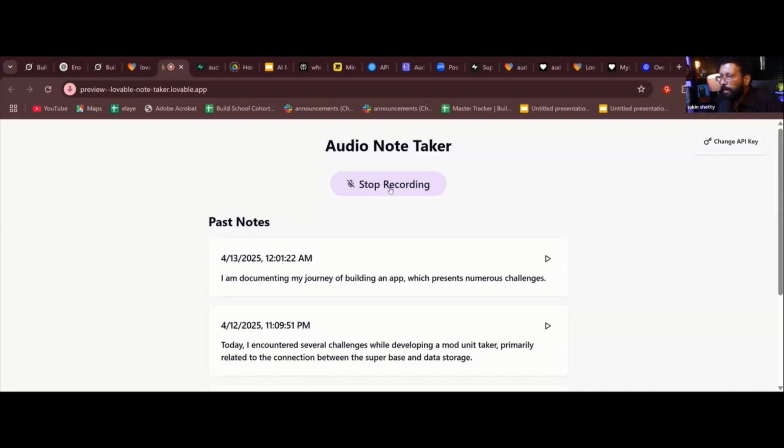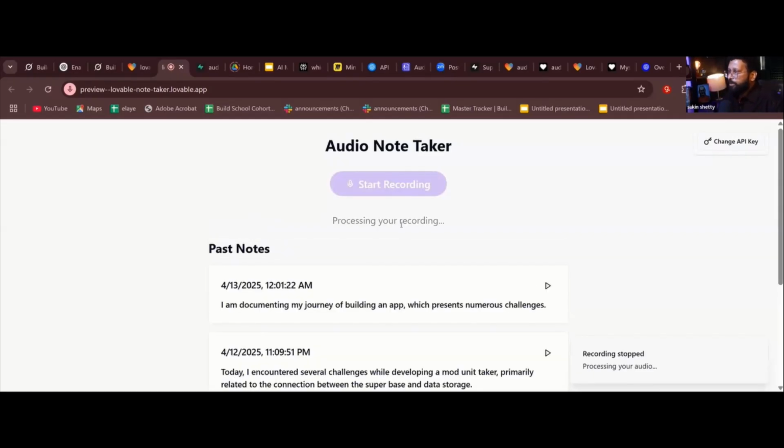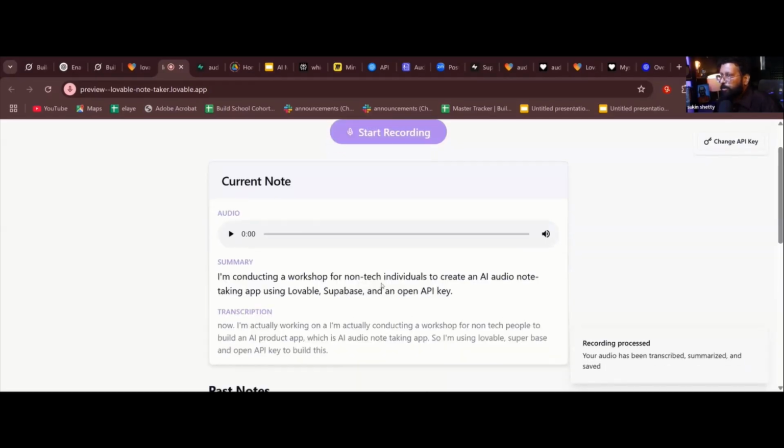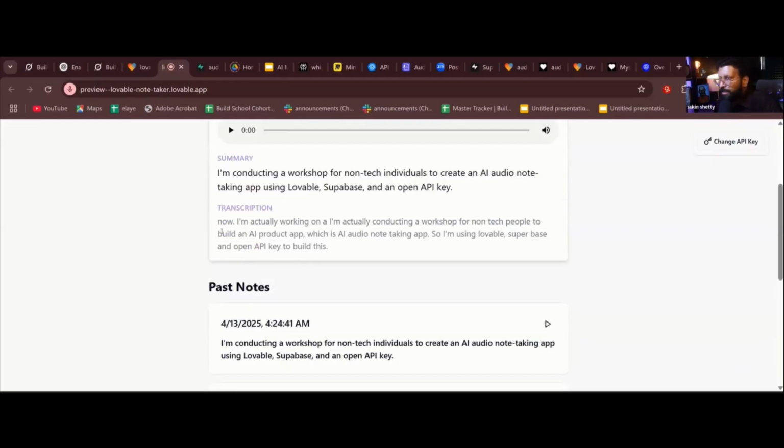Processing your recording. See, it says I'm conducting a workshop for non-tech individuals to create an AI audio note-taking app using Lovable, Supabase, and the OpenAI key. How is this, guys? I just spoke to it and it transcribed. It gave us some transcription here. I just spoke nonsense, but it summarized and wrote it in a proper way.